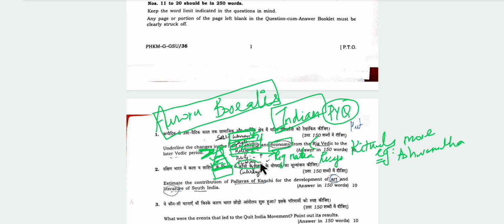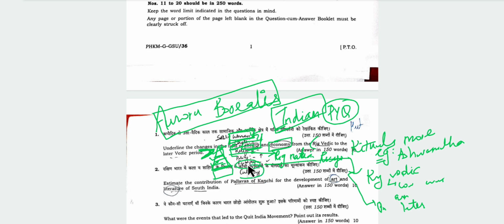You can mention economy also. For example, in Rig Vedic period, the economy was not very much centralized. A cow was an important animal. And in the economy part, we can also mention that private property became important in later Vedic period, which was not so much in early Vedic period.